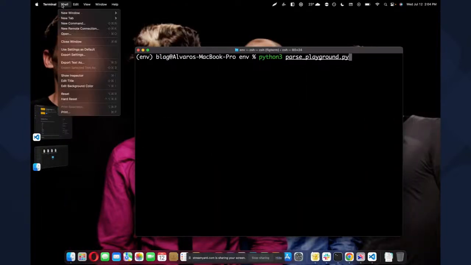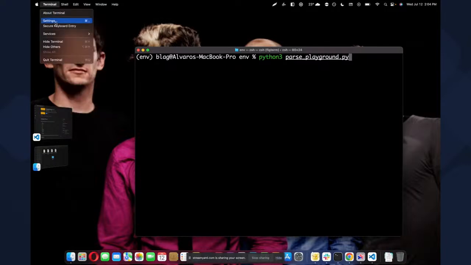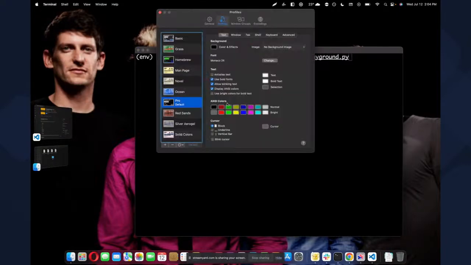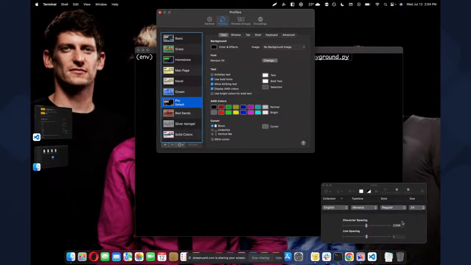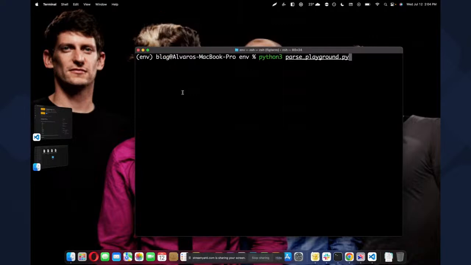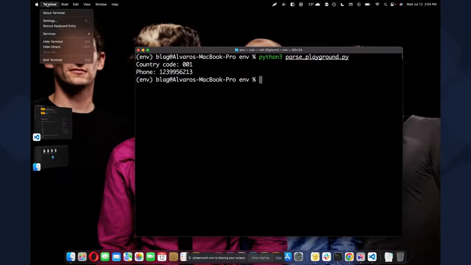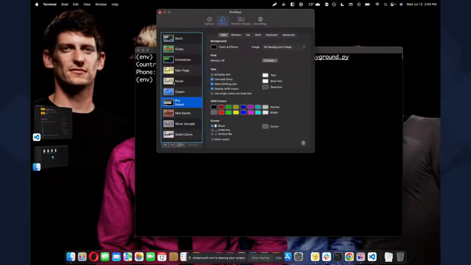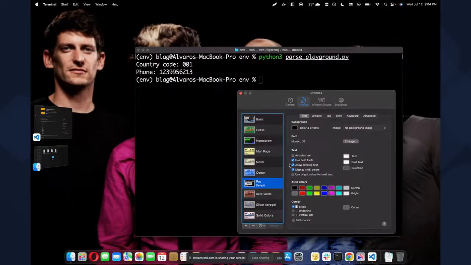Probably this is too small. I forgot to actually make it bigger, so let's do that right away. Let's change the font here to, let's say, 36 probably. It looks exactly the same. How does it look? Too small? It's not bad. Did you try increasing the font? Yeah, that's what I tried. Oh, I think I need to click there. Okay. There we go.